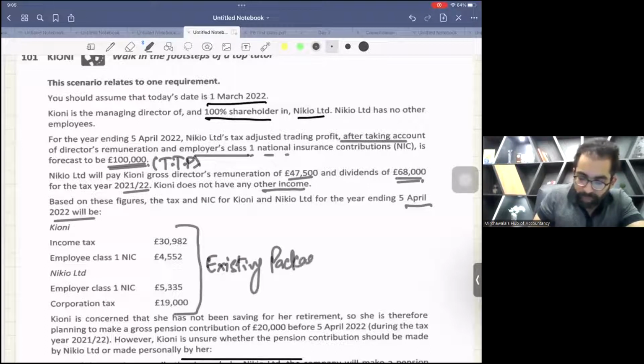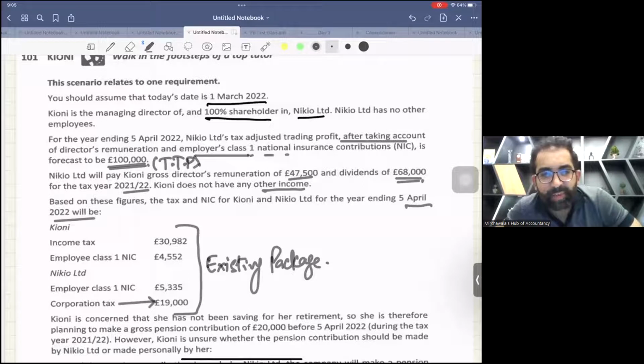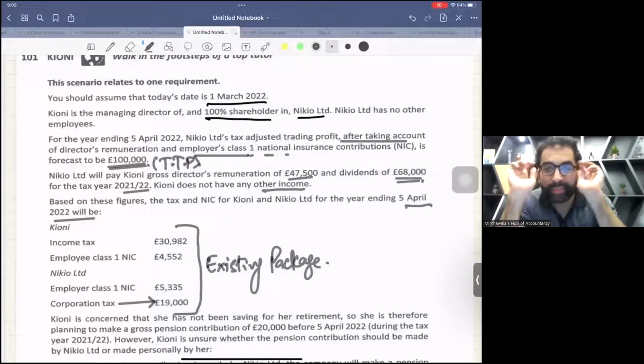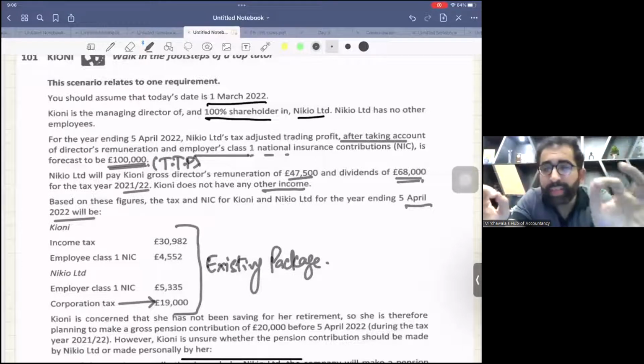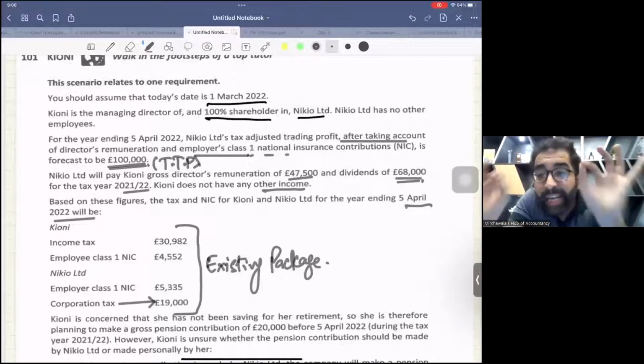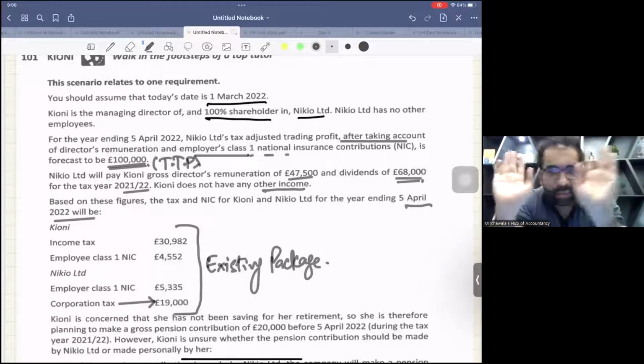Let me verify one number for you. Can anybody tell me why your corporation tax is 19,000? Because your TTP is 100,000, and 100,000 times 19% is 19,000. So these are your existing taxes, already calculated correctly by the examiner, on the basis of the above figures given in the question.